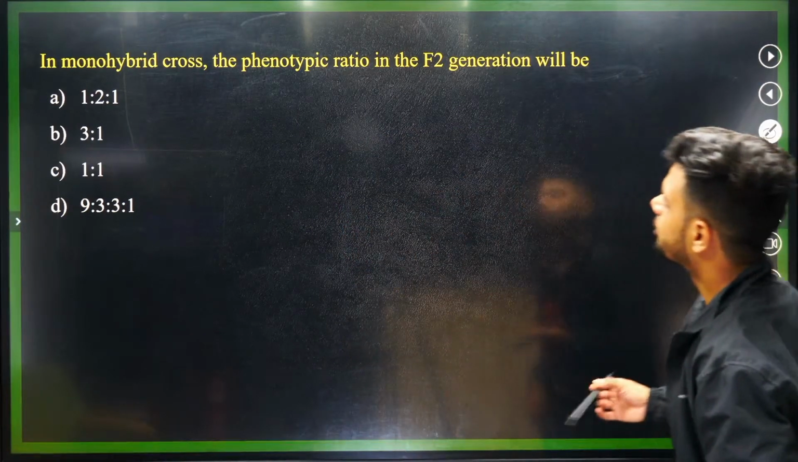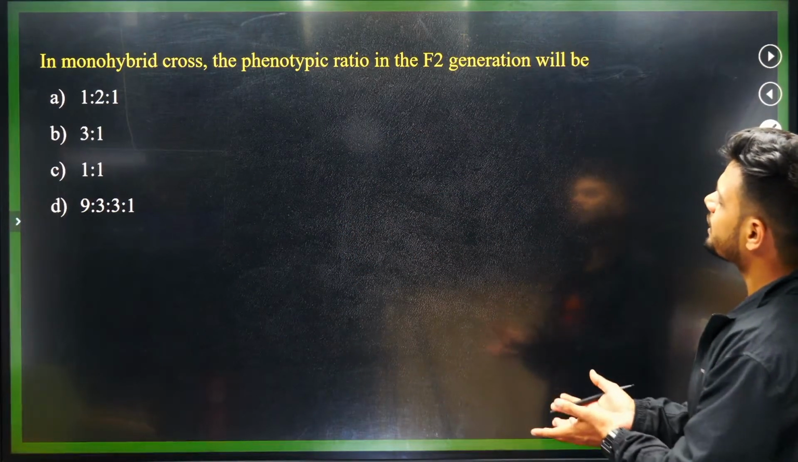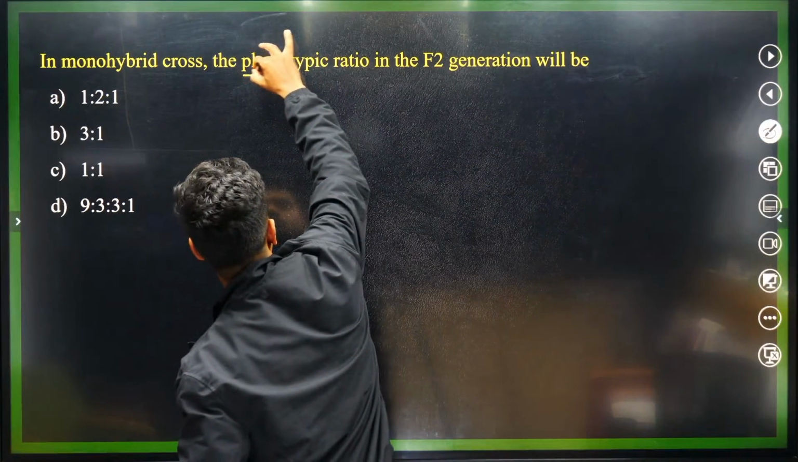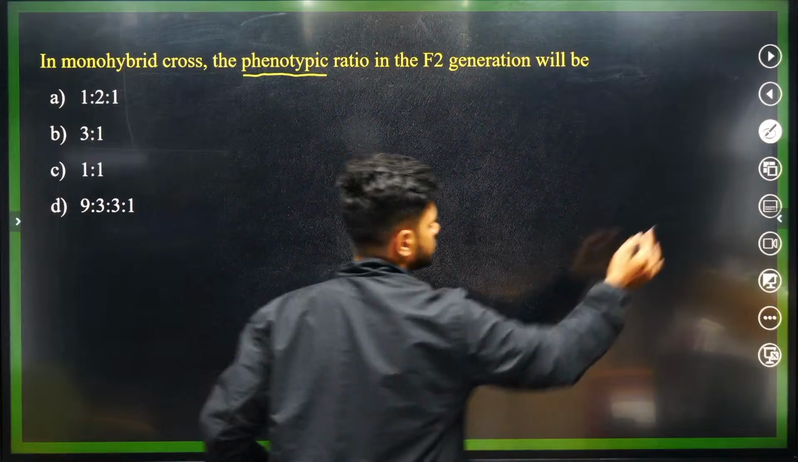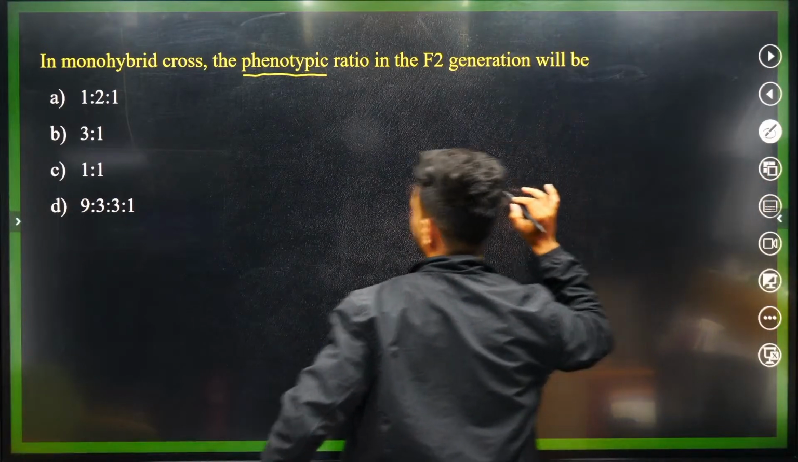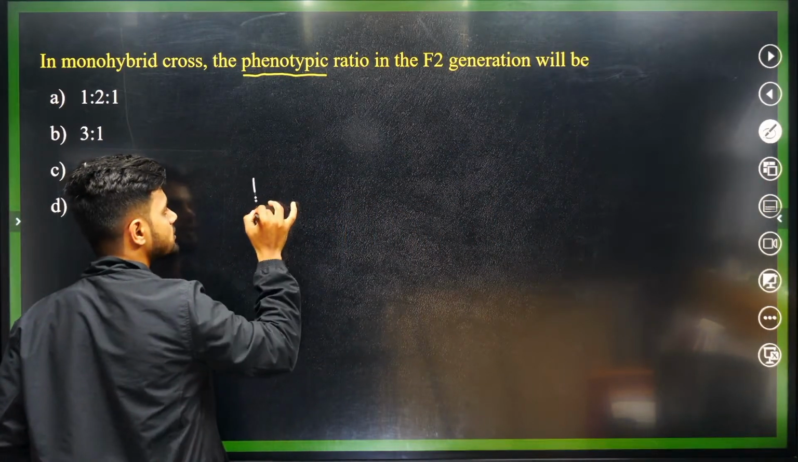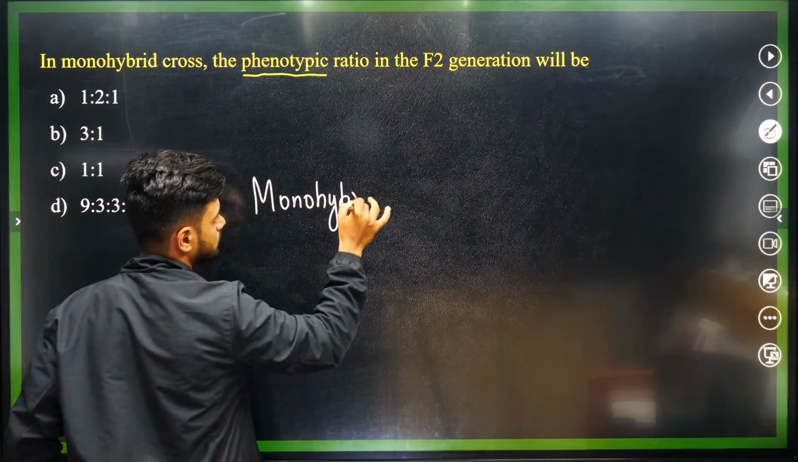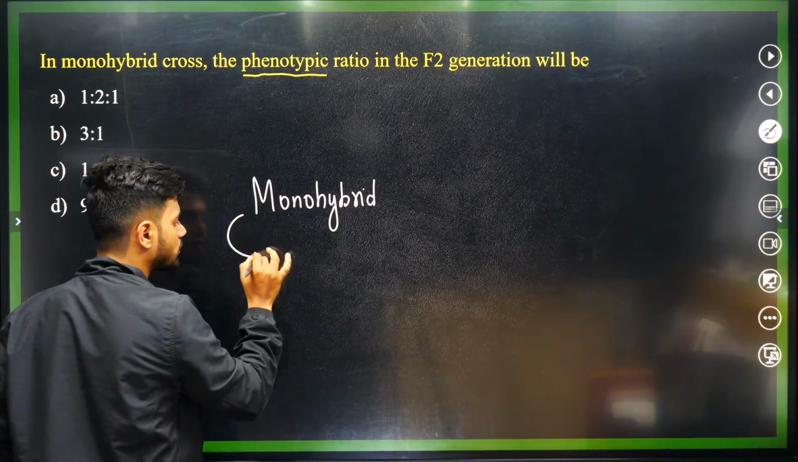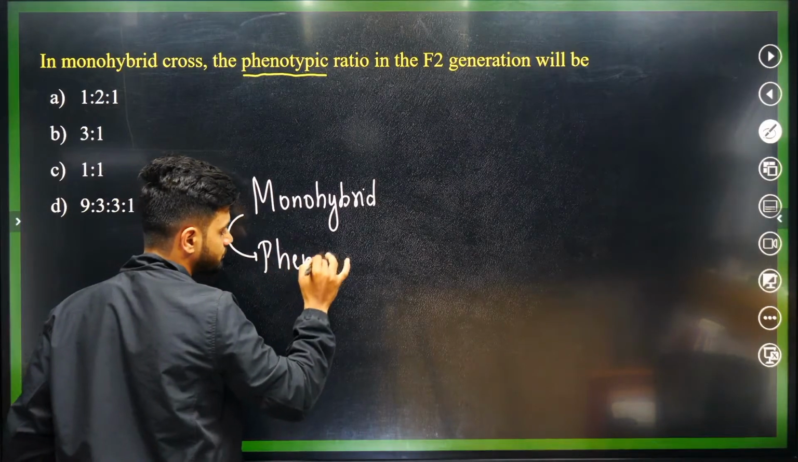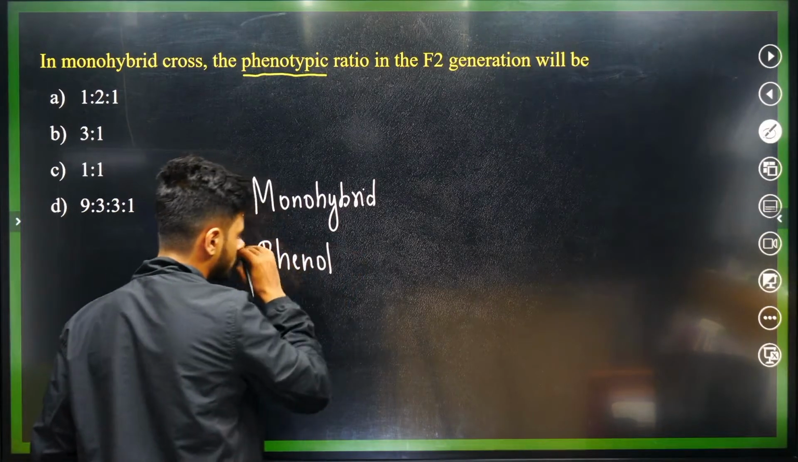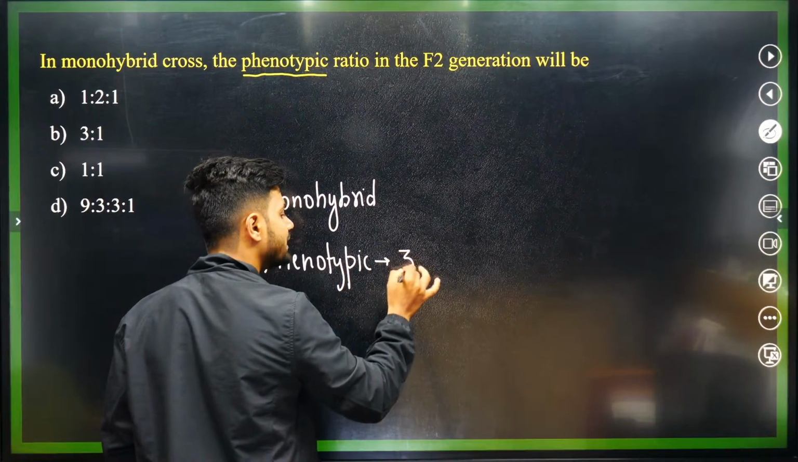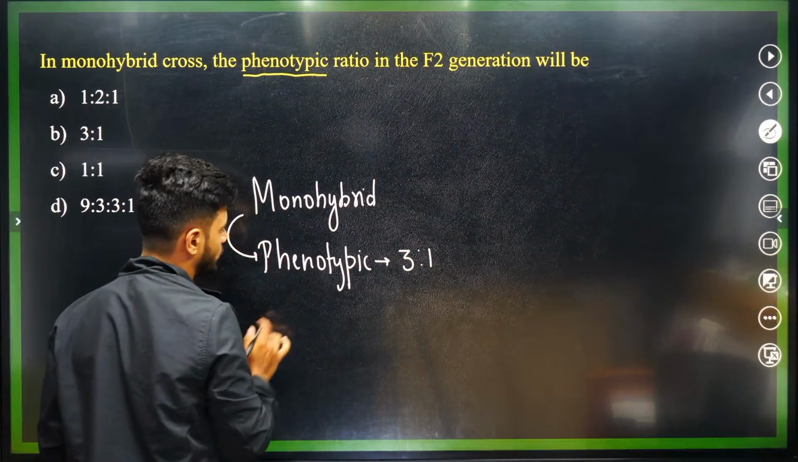Now, in a monohybrid cross, the phenotypic ratio in the F2 generation will be? Tell me, what is the phenotypic ratio? Quickly, all of you. See, there is something called a monohybrid cross. In a monohybrid cross, we have the phenotypic ratio, that is 3:1. 3 tall, 1 dwarf.